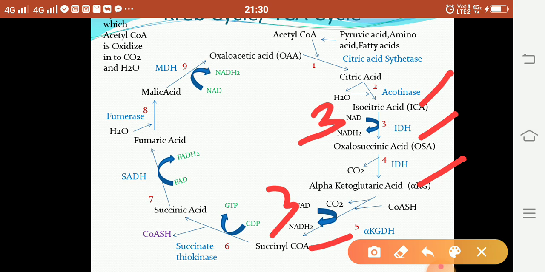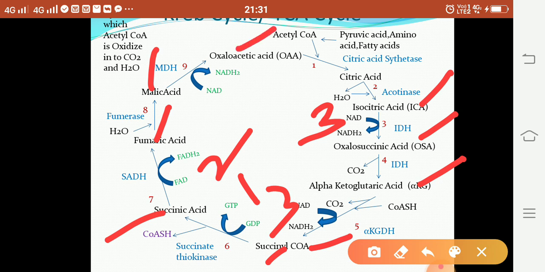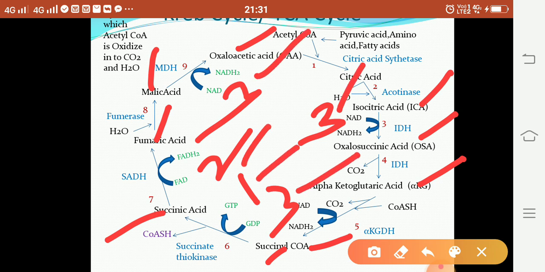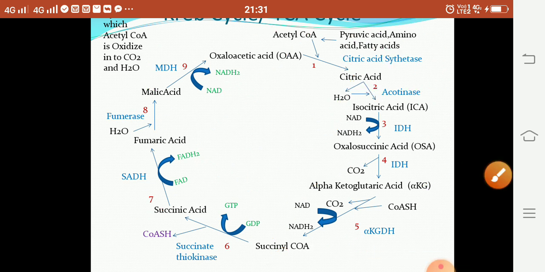When succinyl CoA is converted into succinic acid, 1 ATP is formed. When succinic acid is converted into fumaric acid, 2 ATPs are formed. When malic acid is converted into oxaloacetic acid, 3 ATPs are formed. So 3, 3, 6, 3, 9, 10 and 12. It means 12 ATP is formed in the Krebs cycle. This is the overall pathway of the Krebs cycle.